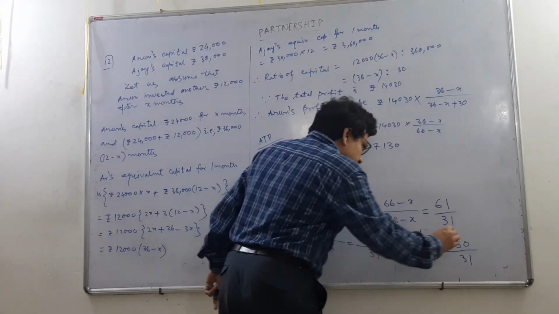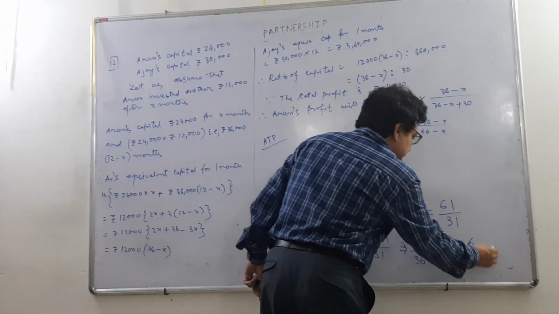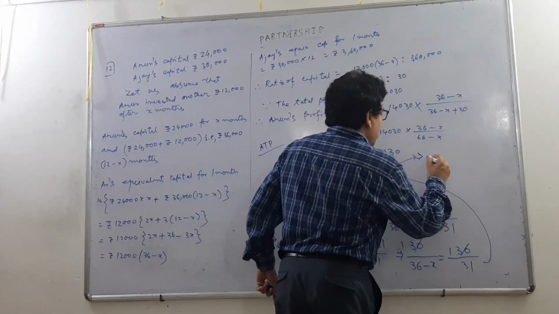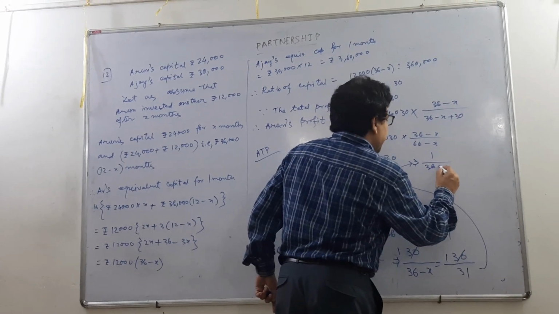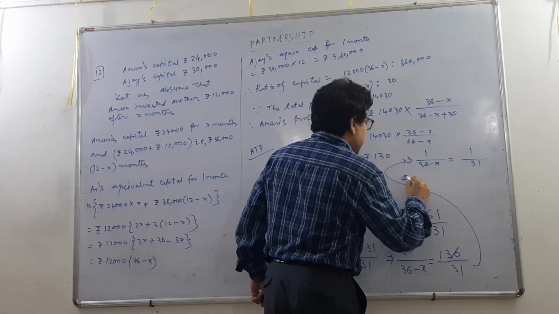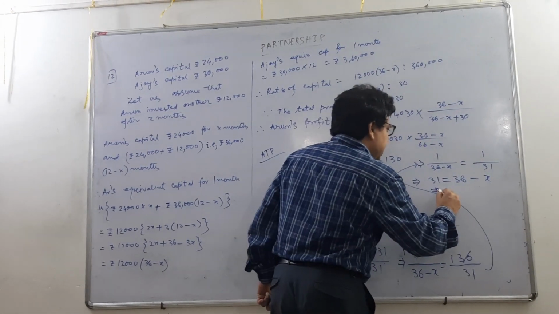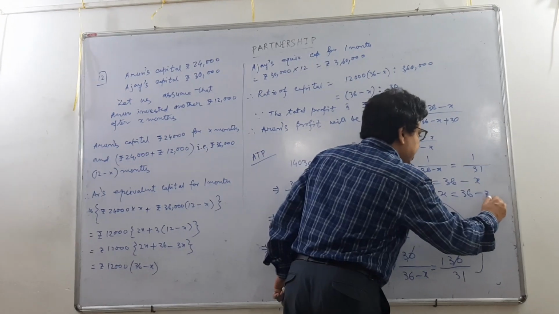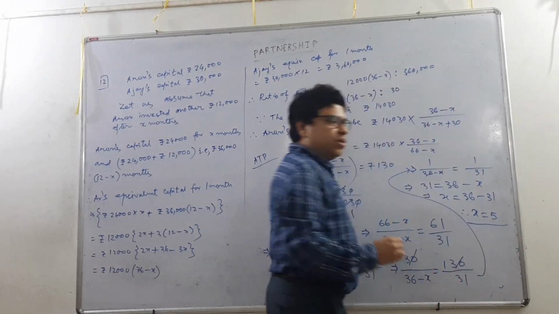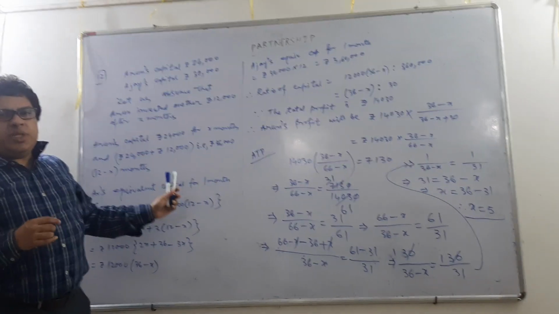Numerator is same, so 30 gets cancelled. So I get 1 by 36 minus x equal to 1 by 31, which means 31 equal to 36 minus x, which means x equal to 36 minus 31, therefore x equal to 5. So this is the answer. Therefore after 5 months Arun invested another rupees 12,000.